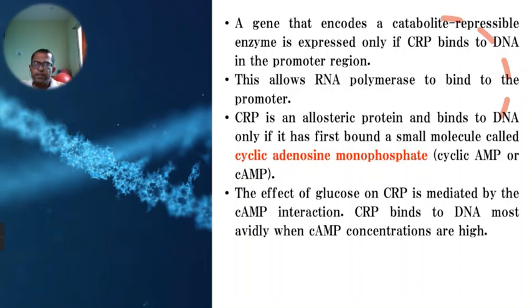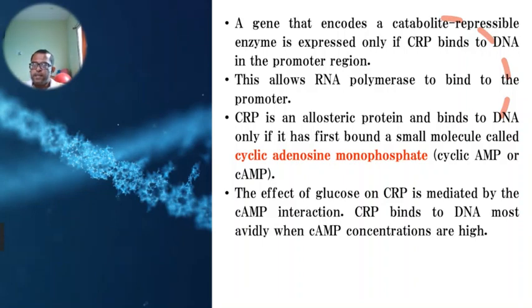Now the CRP protein is an allosteric protein. It has a binding site for the DNA, but it binds to the DNA only when it is already bound to a small molecule called cyclic adenosine monophosphate.